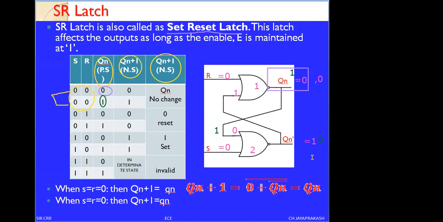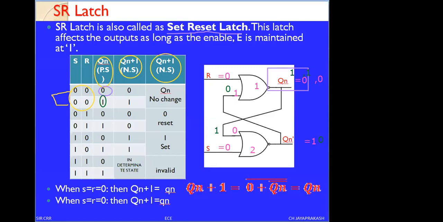If we have assumed Qn equals 1, this Qn is given as feedback to the NOR gate 2. Therefore, Q of n plus 1, that is Qn bar, equals 0. This 0 is applied to the NOR gate 1 as feedback. Then both the inputs of the first NOR gate are 0. Therefore, the output is set to 1. Therefore, there is no change in the output. The output will remain in the same state. Okay. The output is remaining in the same state when S is 0 and R is 0. Okay.